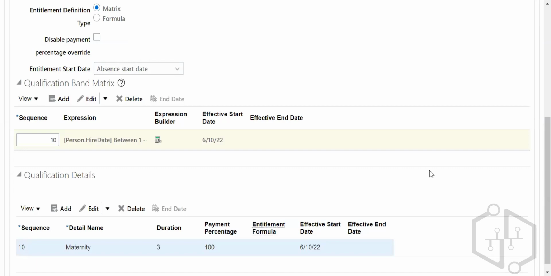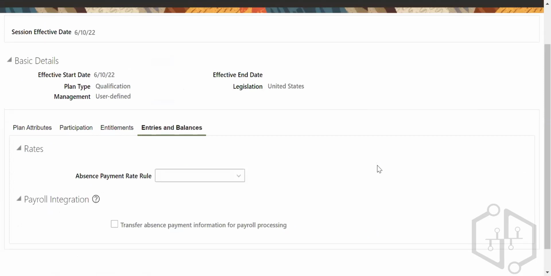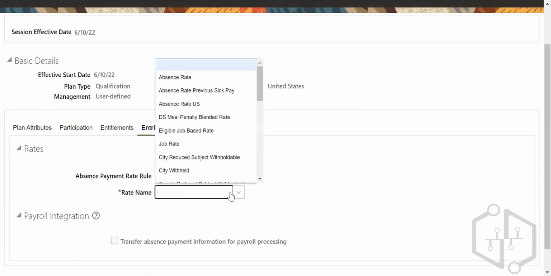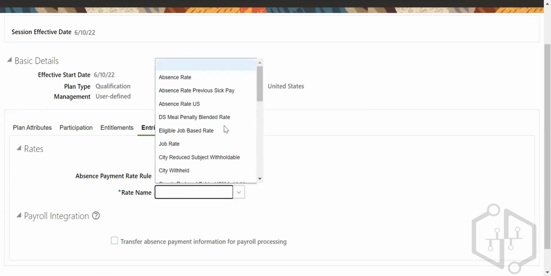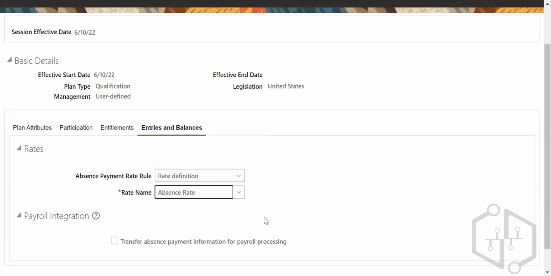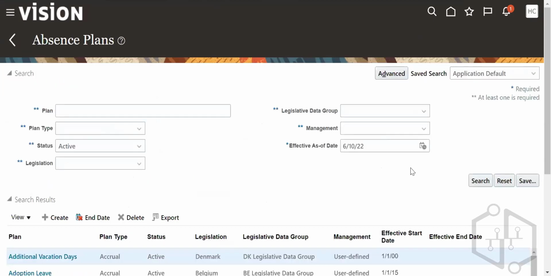Okay. So this is the thing. Entries and balances. Absence entry formula, rate definitions. Absence payment rate rule, that means what is the rate with which we are going to pay the person. Absence rate. And integration means if you want to integrate with the payroll, you can create an element and you can transfer that to payroll. Save and close. So this is the way we are going to do it.